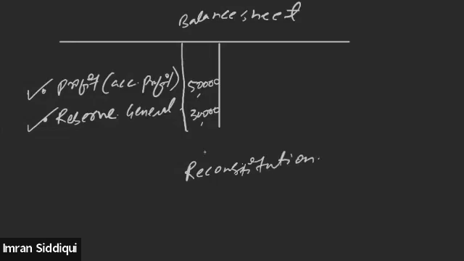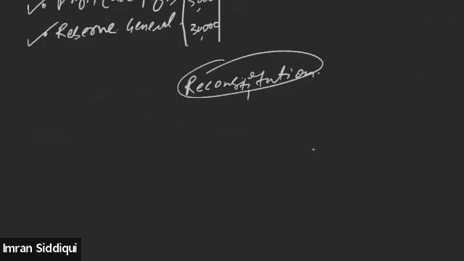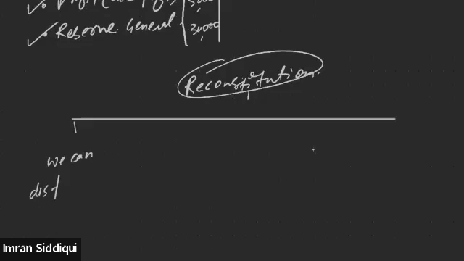on account of admission of a partner, retirement of a partner, or the death of a partner, we have two options. Either we can distribute the accumulated profits among the partners.